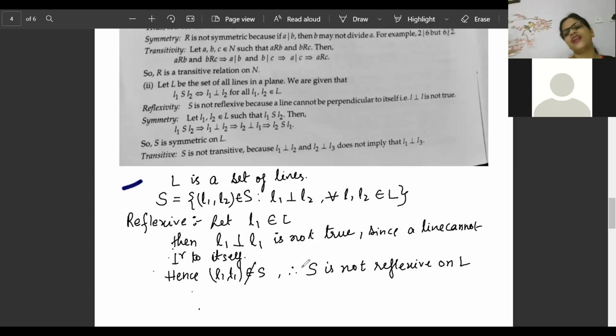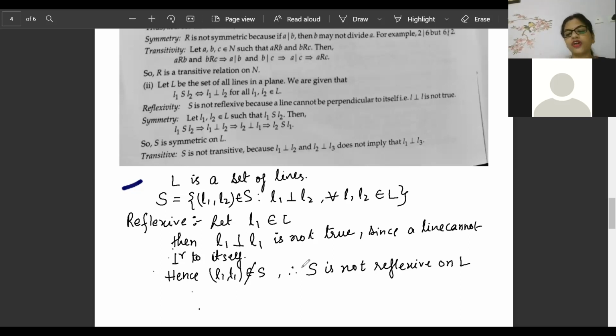I wrote that one line is there and that line belongs to the set of lines. Then I'm saying line L1 is perpendicular to line L1. Then I stop myself and ask, how can a line be perpendicular to itself? A line can be parallel to itself, but a line can never be perpendicular to itself. I told you in the previous class, with respect to a plane, a line can be parallel to itself, but it can never be perpendicular to itself. So whatever set of lines are there, for perpendicular, it will never be reflexive.